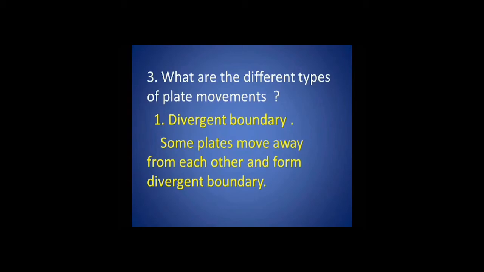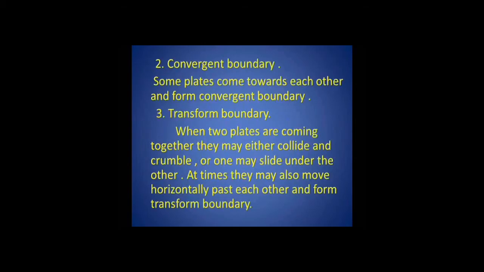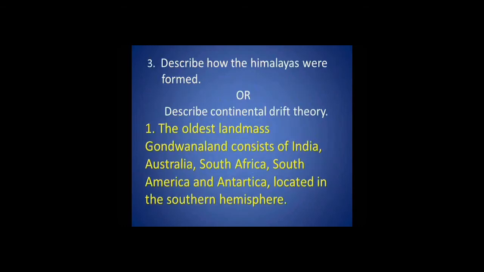Third question: what are the different types of plate movements? The first point, divergent boundary: some plates move away from each other and form a divergent boundary. Second point, convergent boundary: some plates come towards each other and form a convergent boundary. Third point, transform boundary: when two plates are coming together, they may either collide and crumble, or one may slide under the other. At times, they may also move horizontally past each other and form a transform boundary.